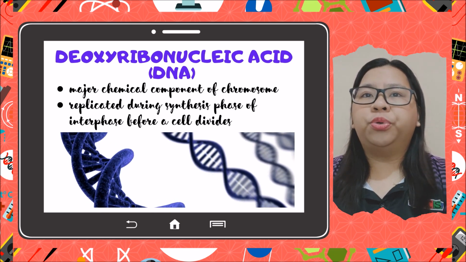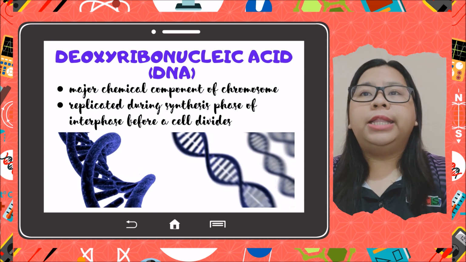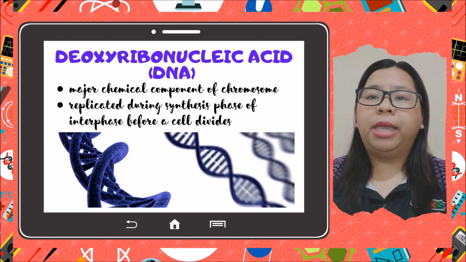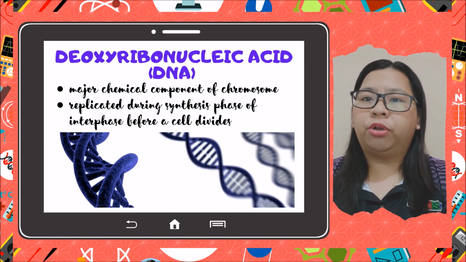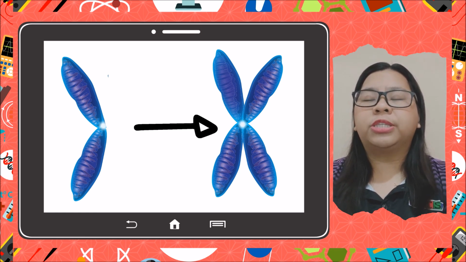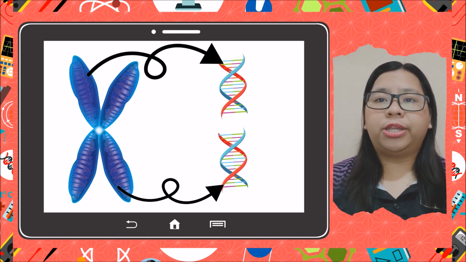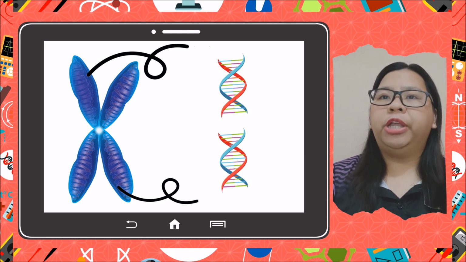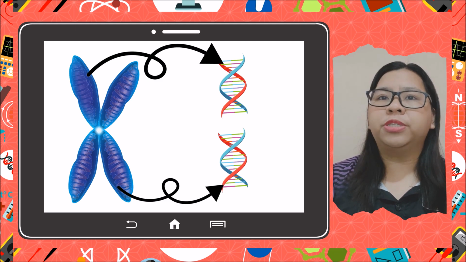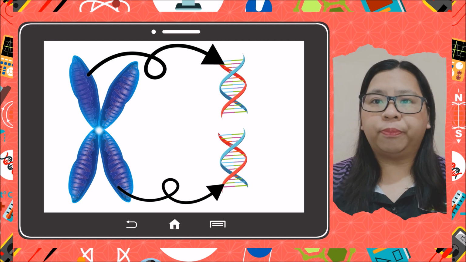DNA is replicated during the synthesis phase of interphase before a cell divides. DNA replication provides the mechanism for chromosome duplication. Single-stranded chromosomes can be duplicated to produce double-stranded chromosomes. Sister chromatids contain identical genetic information. They separate to form single-stranded chromosomes and are equally distributed to daughter cells during cell division.